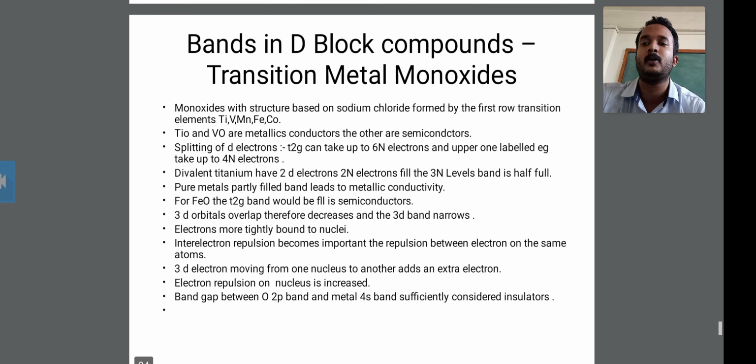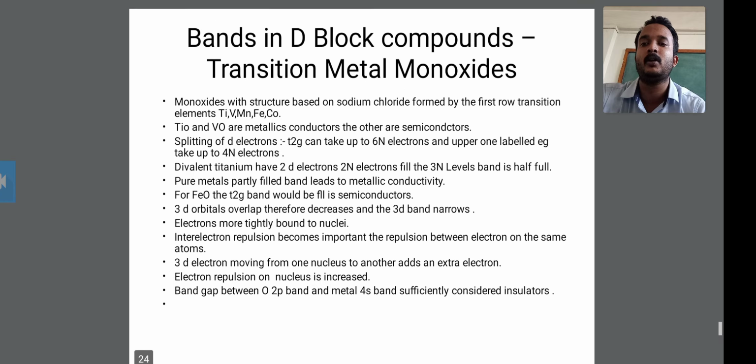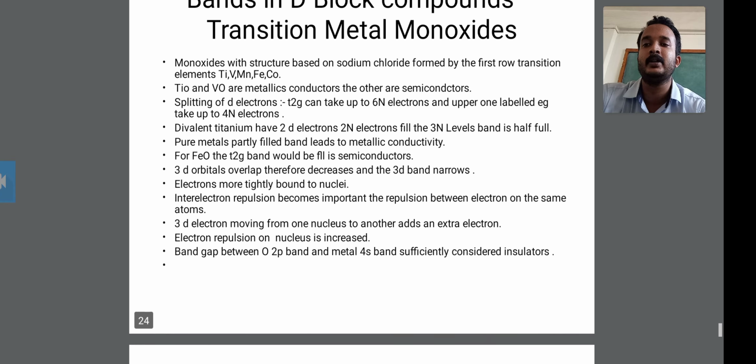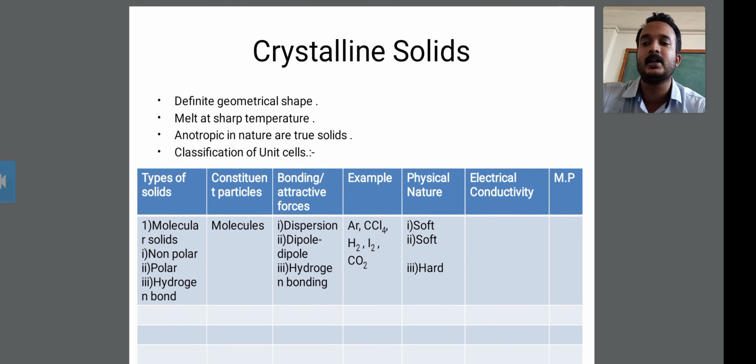This is all about bands in d block compounds and the transition metal monoxides. This point is over. Next time we will discuss the crystalline solid and the classification of the unit cell.